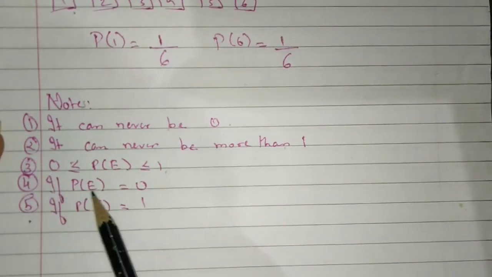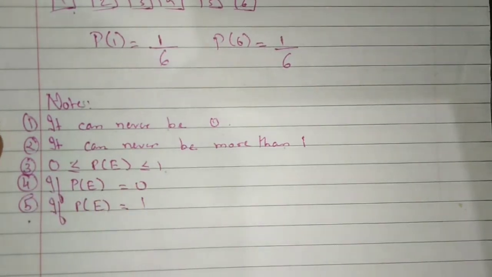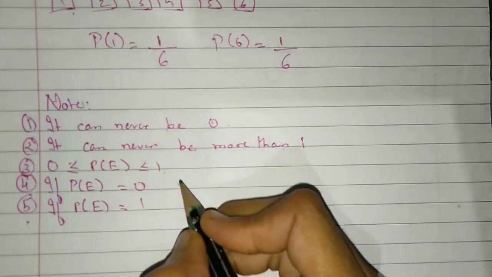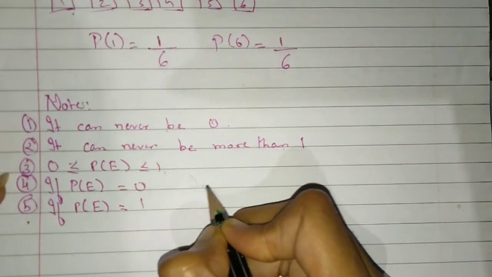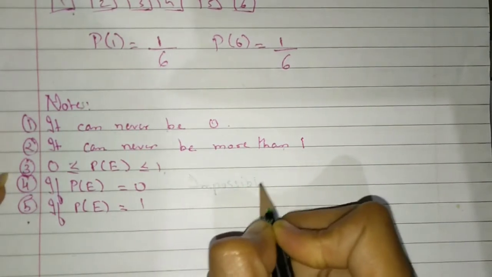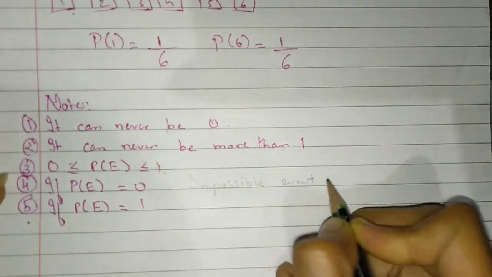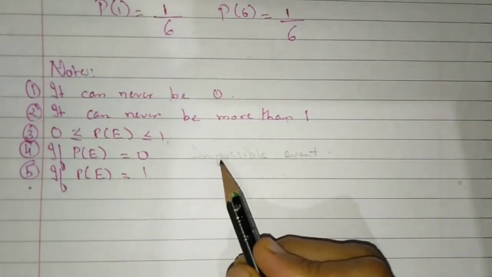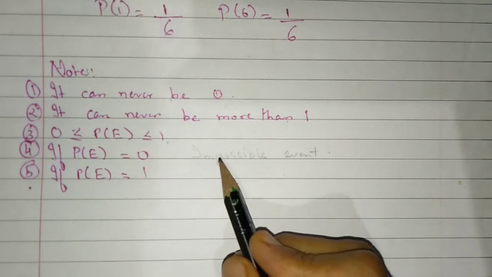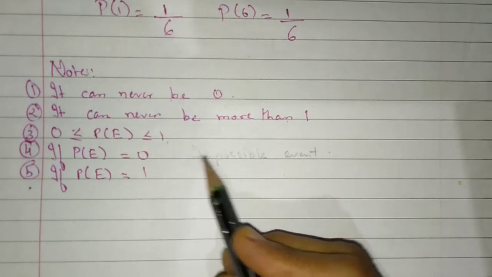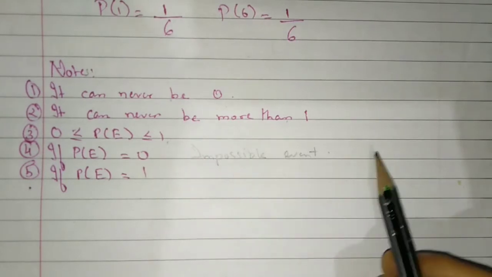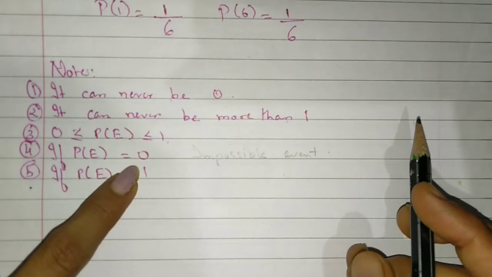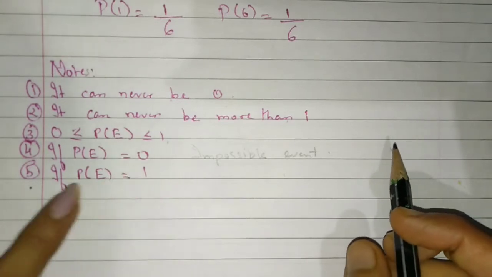If P(E) equals 0, then it is an impossible event. For example, if you are not going to the exam, there is 0 possibility of going to the exam, right? So an impossible event has probability equal to 0.